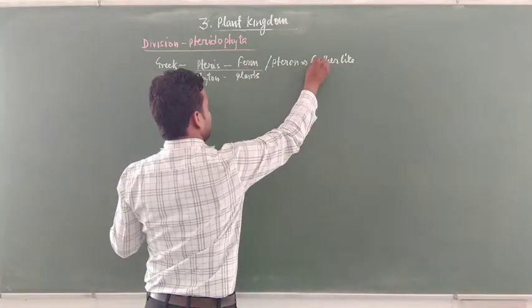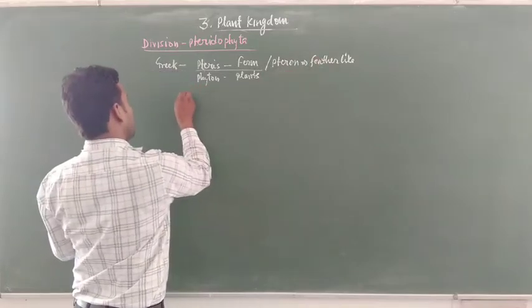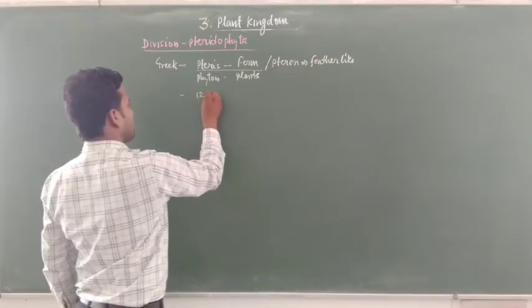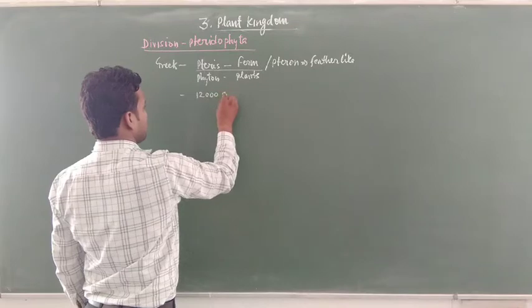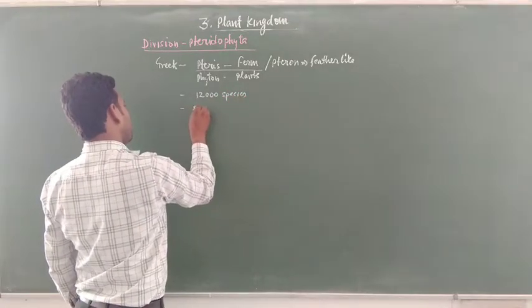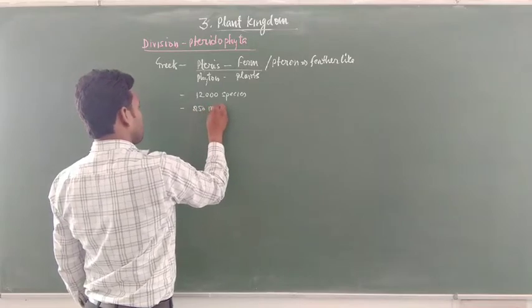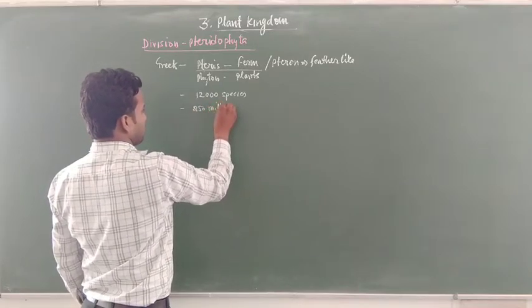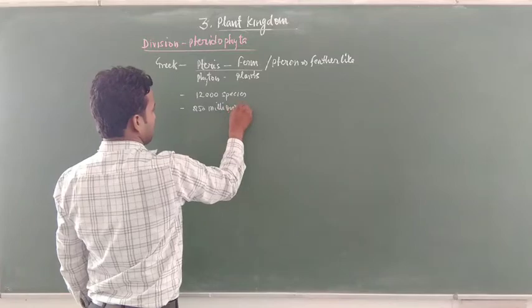The pteridophytes have about 12,000 species. They were most prominent about 250 million years ago.